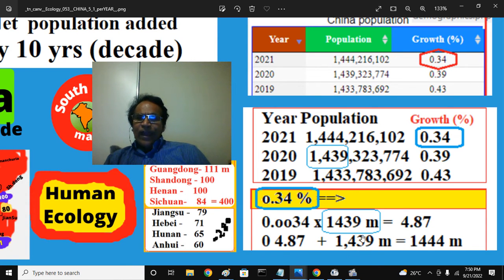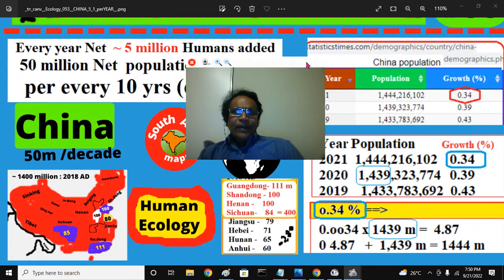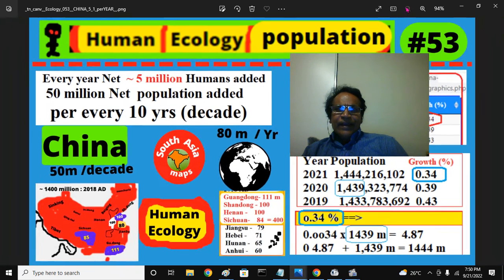So if you add that 5 million to this base, you get 1444 million population. So that works more or less correct and gives a broader perspective. That means every year in mainland China, 5 million humans are added.